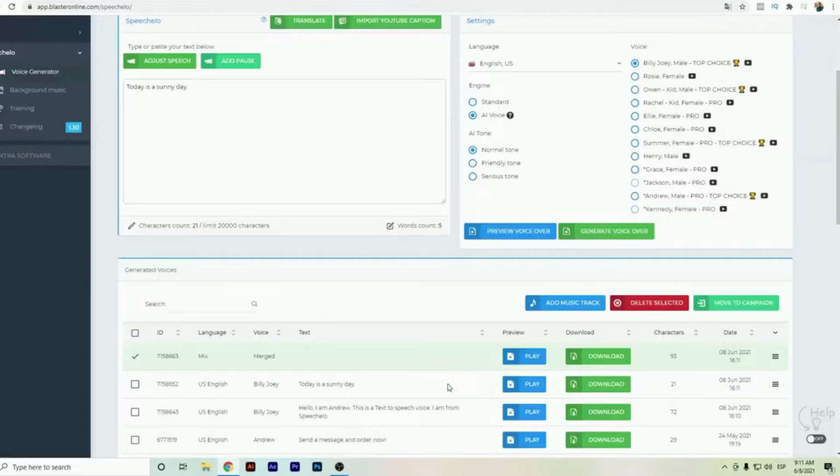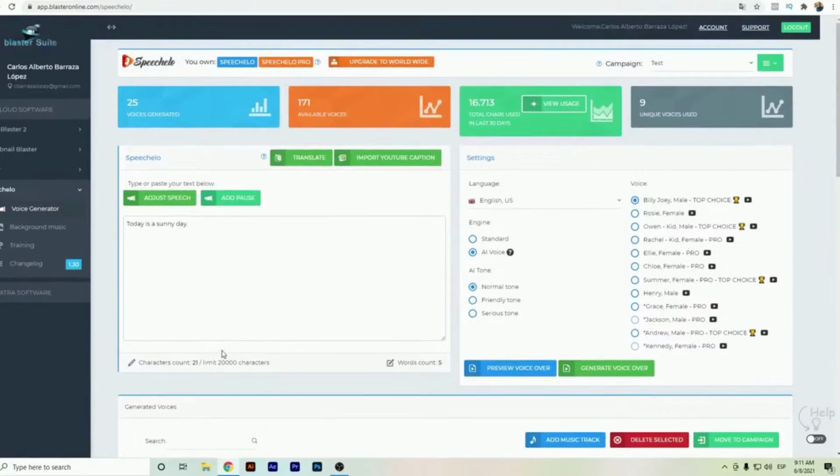And as we have listened, it mixed the two texts. So in case you have a very large amount of text, you can simply mix the two tracks and easily combine them. So this was Speechelo, the English voices. I hope that this video helped you to hear how Speechelo sounds in the English voice.